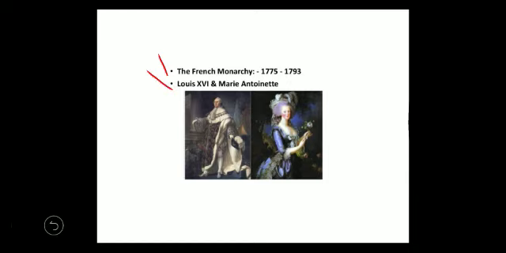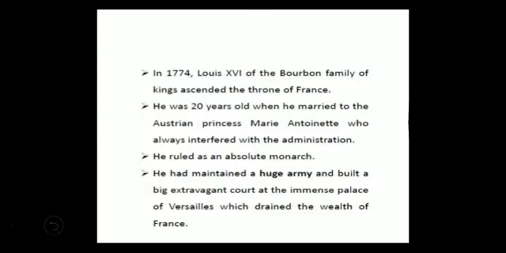At that time, Louis XVI was the king. He married Marie Antoinette. If you see his life, in 1774, Louis XVI of the Bourbon family of kings ascended to the throne of France, means he became king at that time. He was 20 when he married the Austrian princess Marie Antoinette, who always interfered with the administration. He ruled as an absolute monarch.